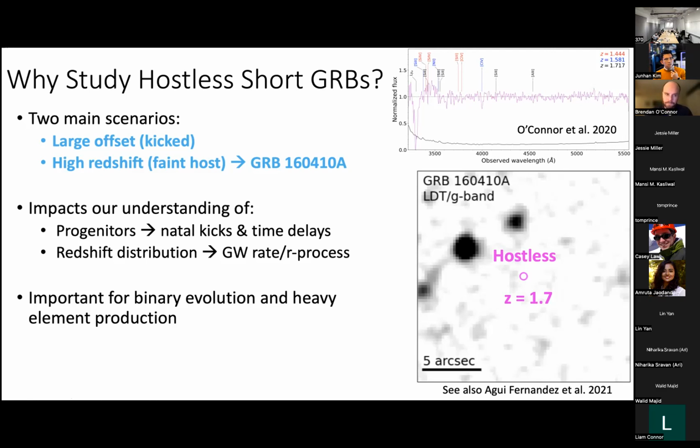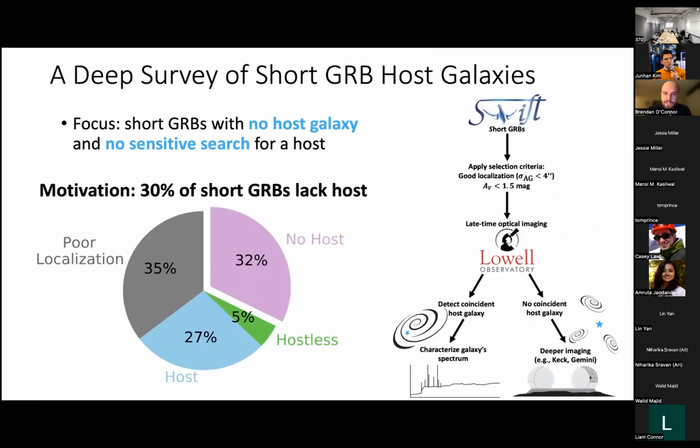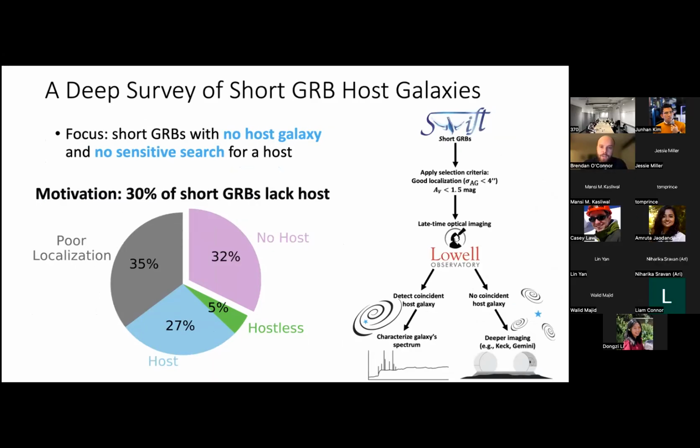a high redshift. So to start to answer this question, I undertook a deep survey of short GRB host galaxies, focusing on those with no host galaxy and no sensitive search for a host galaxy. The motivation, of course, being that 30% of short GRBs lack a host. But this isn't 30% of short GRBs. This is 30% of those with a localization that's good enough that we can say whether or not there is